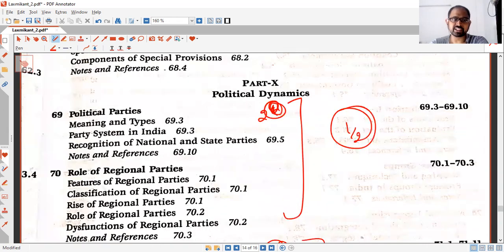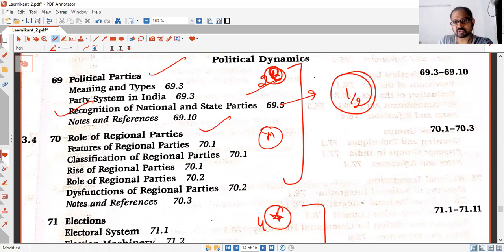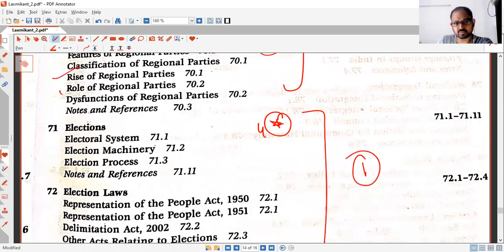Then your political parties and the role of political parties, from the mains point of view it is important, but the recognition of national and state parties is very important for prelims. So you need to focus on this part, okay? And then the rise of national and regional parties, these are mainly for mains.